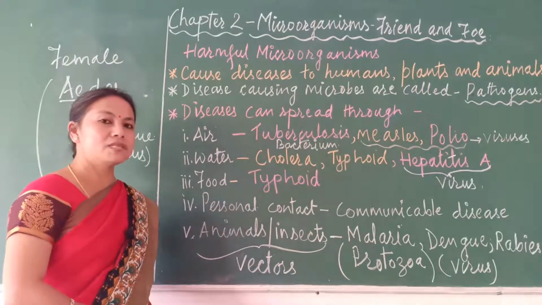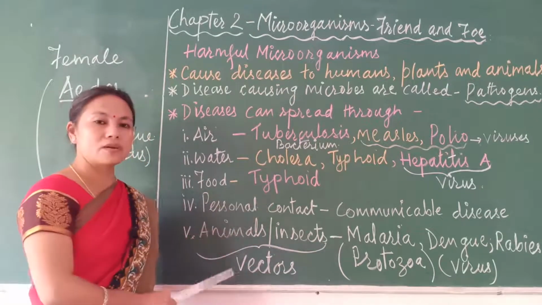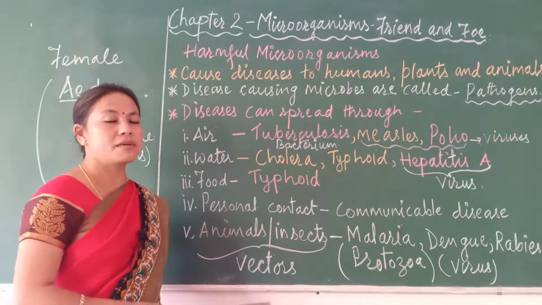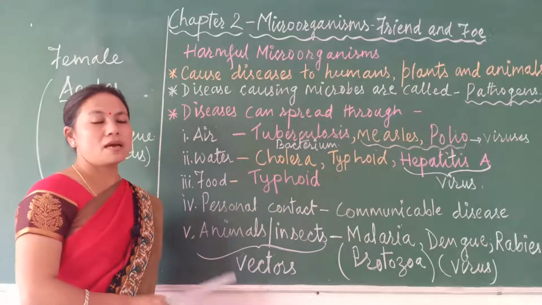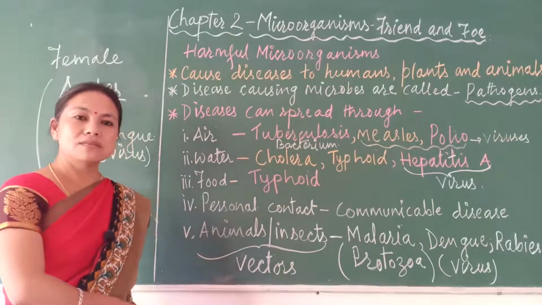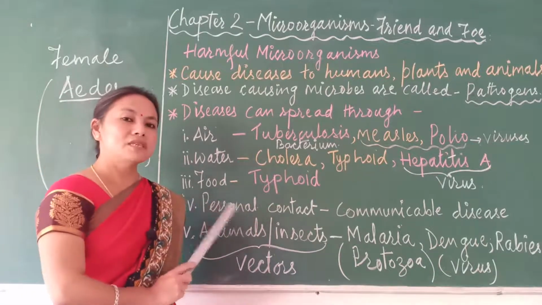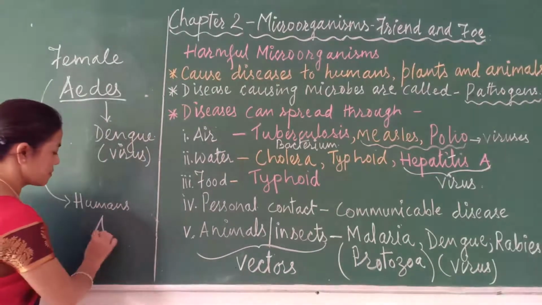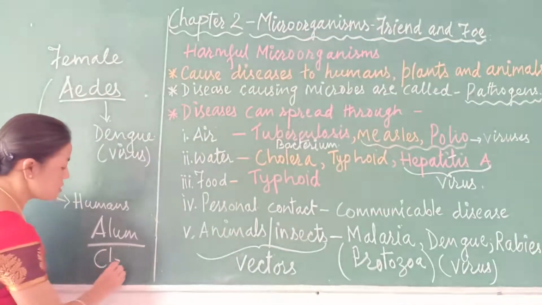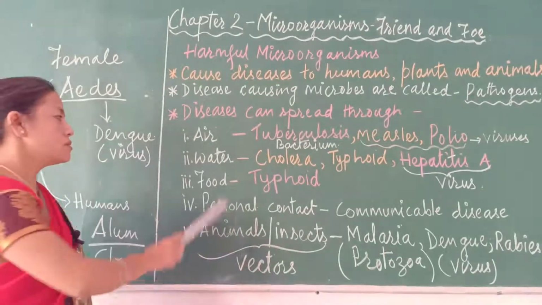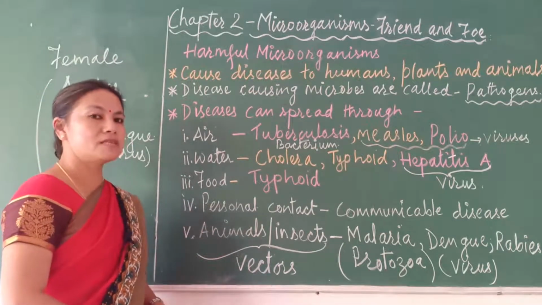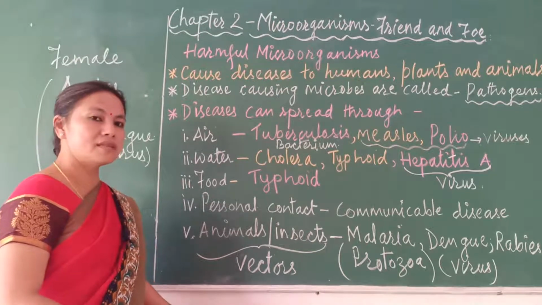And there are many methods to make the water free of these microorganisms. One method is boiling, isn't it? Our mother will usually cook, and while cooking she will also boil water, and that boiled water is free of these disease causing microorganisms. Another one is that water can be treated with alum. Alum is a chemical substance. They can also be treated with chlorine, isn't it? So water should be properly treated before it is used for various purposes, be it cooking, drinking, bathing, everything.